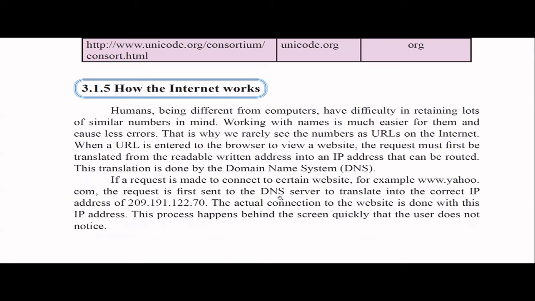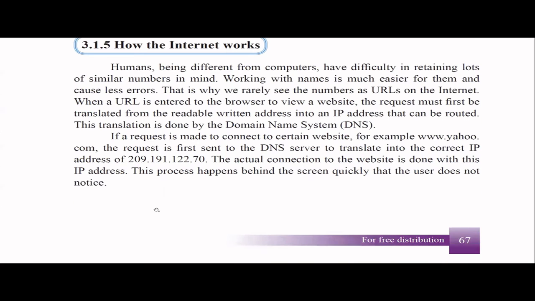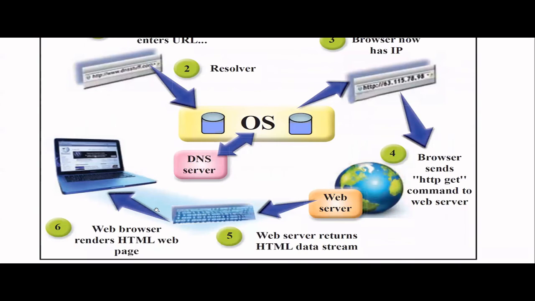And it will be translating that to a particular IP address, right? Then only the particular request will go to this particular server, and it will render the relevant website. So it is happening very quickly. Actually, we don't feel the difference as well.